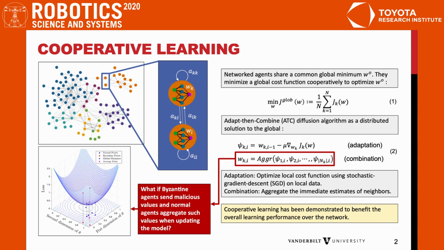Cooperative learning improves the network learning performance. However, the aggregation step is vulnerable to Byzantine attacks. If a normal agent assigns a non-zero weight to a Byzantine neighbor and aggregates the Byzantine values, then the Byzantine agent can adversely impact the convergence of the normal agent.